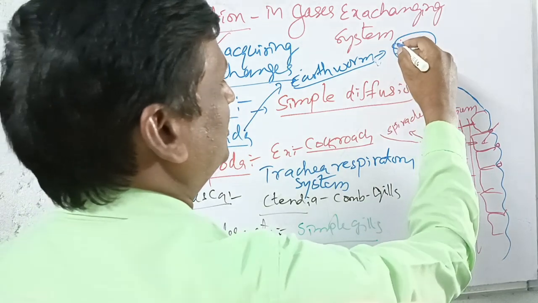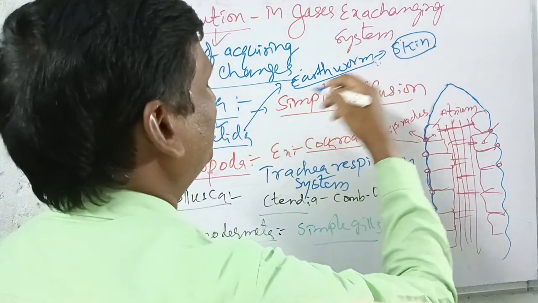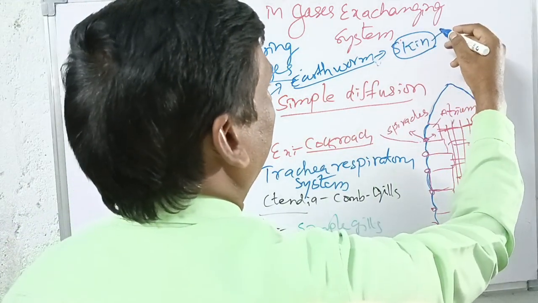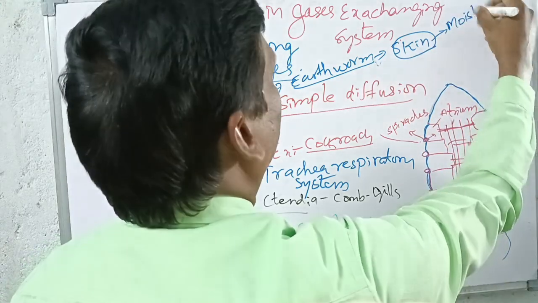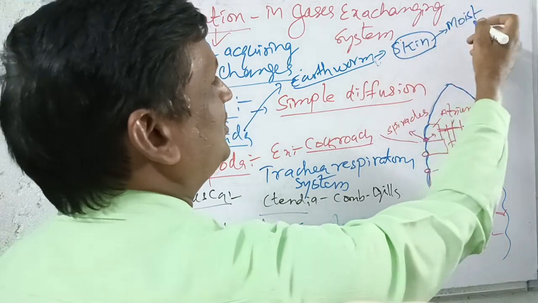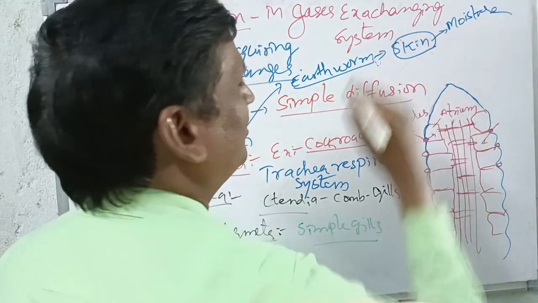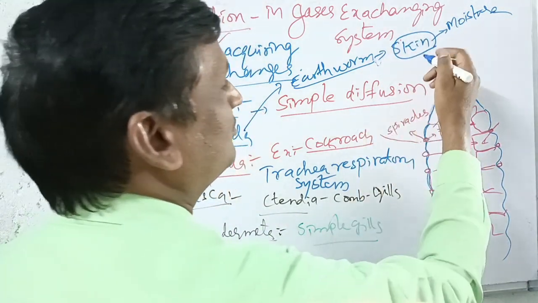The respiratory organ of the earthworm is the skin. For proper respiration, the skin should always be moist. If the skin moisture is lost, the earthworm will die. That's why the earthworm never comes out.